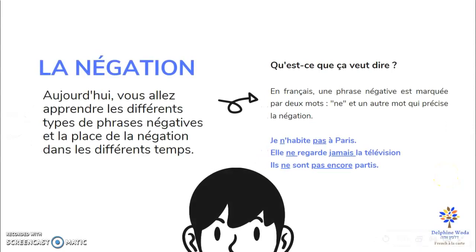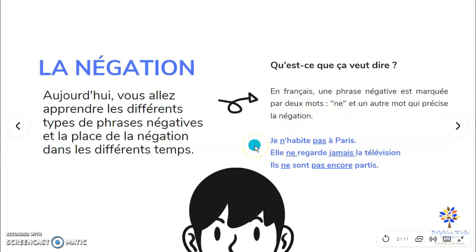Donc, la négation. Today you're going to learn different types of negative sentences and the order of the words according to the tenses. Qu'est-ce que ça veut dire? What does it mean? Well, in French, a negative sentence is marked by two words. The first one is ne, and it's before the verb, and another word which gives some more precision.